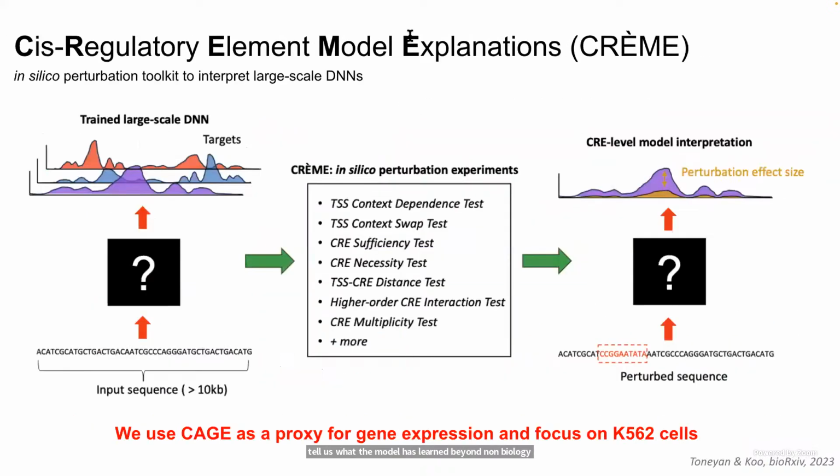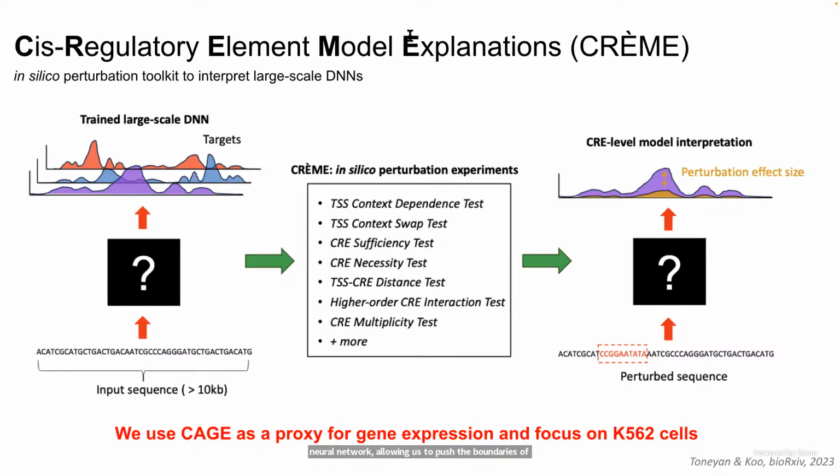Because of these two limitations, and to try to overcome this, we propose CREME, a new interpretability framework for large-scale sequence-to-function deep neural networks. CREME is an in silico sequence perturbation toolkit at the CRE scale, and unlike the wet lab, CREME performs experiments in silico through the lens of the deep neural network, allowing us to push the boundaries of the number and scale of different perturbation experiments we can perform.